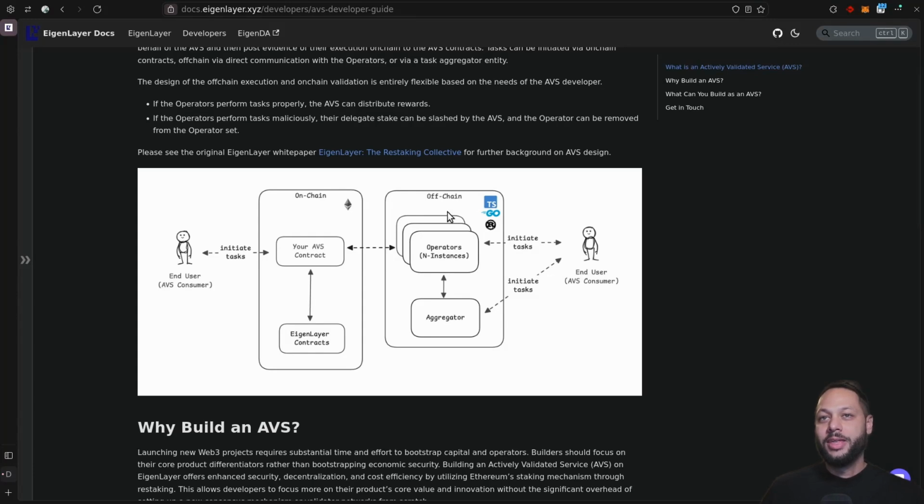And they can fulfill this task any way they see fit. They can use whatever language they want, whatever stack they want, whatever infrastructure they want, as long as they follow the rules of the AVS and they're not malicious. And then in turn, as an incentive for completing this task, the operators will get a reward, and the stakers who have delegated stake to these operators will receive a piece of that reward as well.